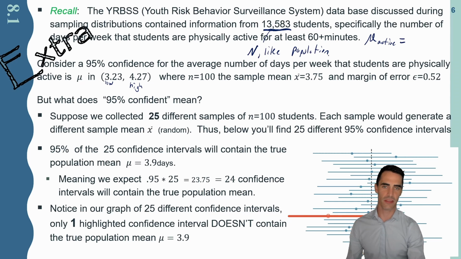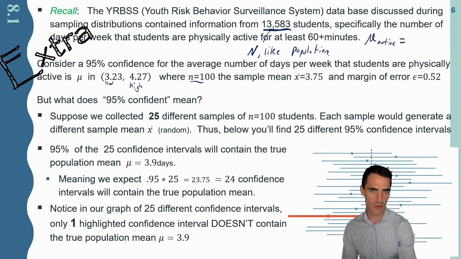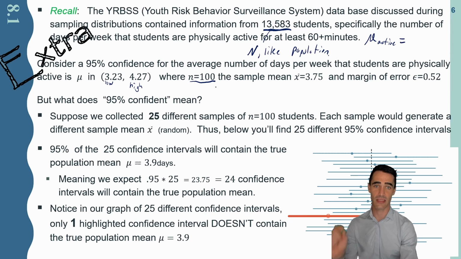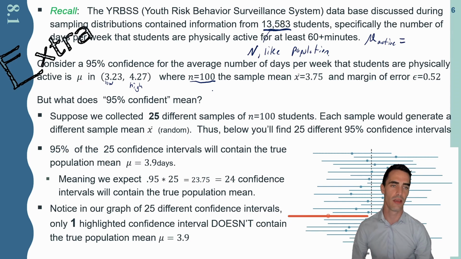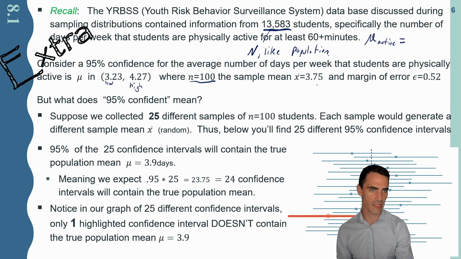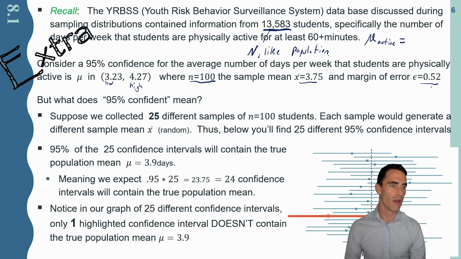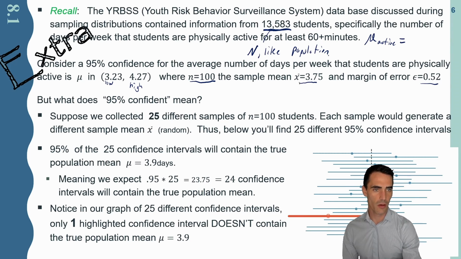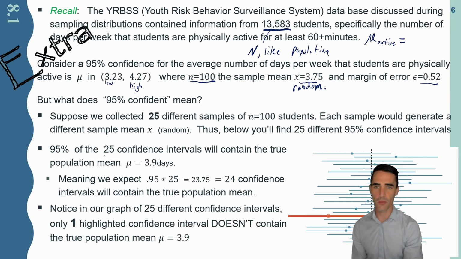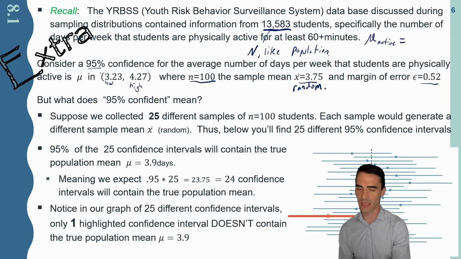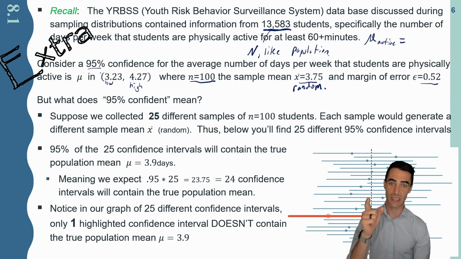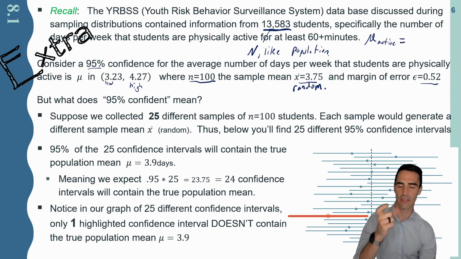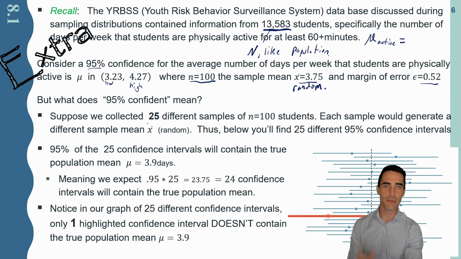Let's say this confidence interval was drawn from a sample of 100, again from this 13,583, where we got a sample mean, let's say, of 3.75, and we had a margin of error of 0.52. Well, one really important thing, and I'll write it down here for you, is that this sample mean is completely random. And so when we write 95% confidence, again, it doesn't mean that we're 95% confident that the mean is inside that interval. Well, kind of. It means something close. Let me give you an example.